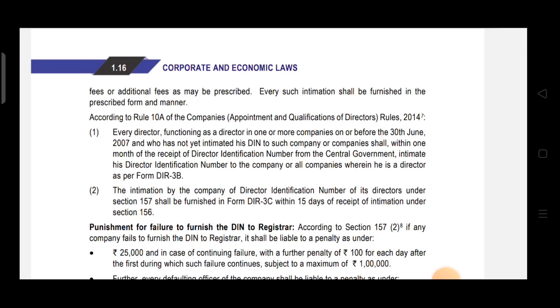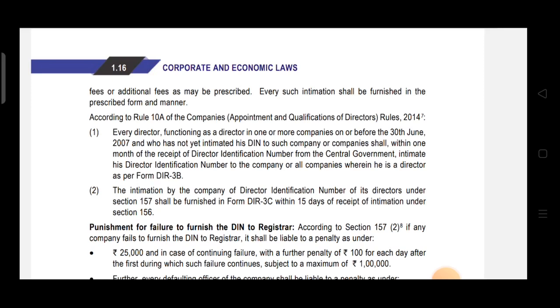The intimation by the company of DIN of its director under section 157 shall be furnished in form DIR 3C within 15 days of the receipt of intimation under section 156. Now the company is required to intimate DIN to ROC in form DIR 3C. So the director intimates to the company in form DIR 3B and the company intimates to ROC in form DIR 3C.